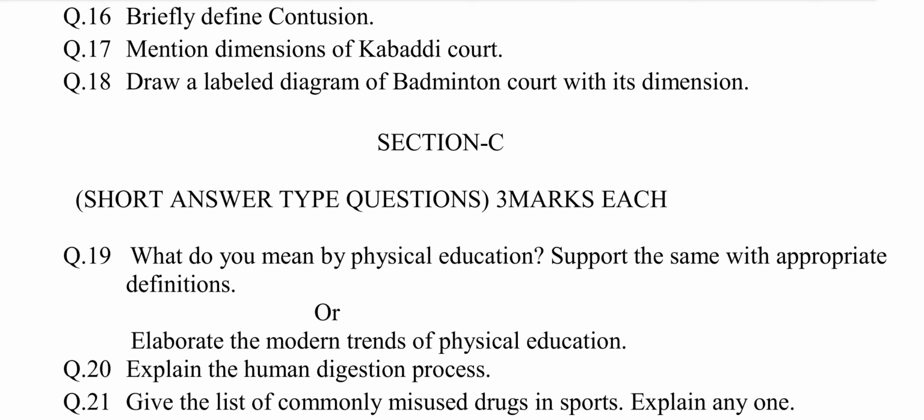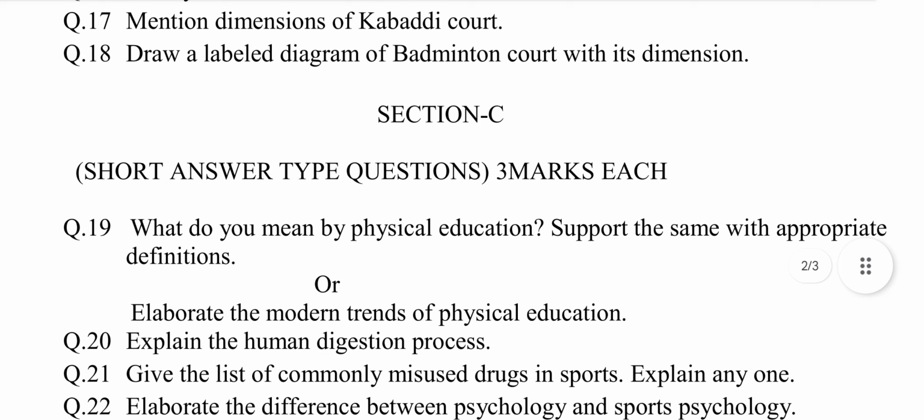Question number 17. Mention dimensions of Kabaddi court. This question is selected from chapter number 6, Concept of Major Games and Sports.